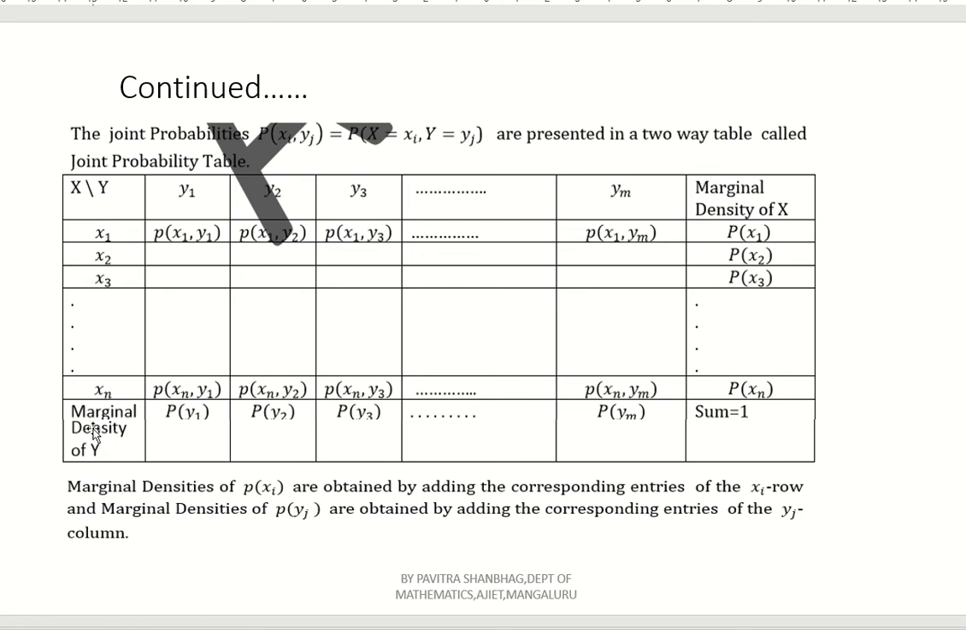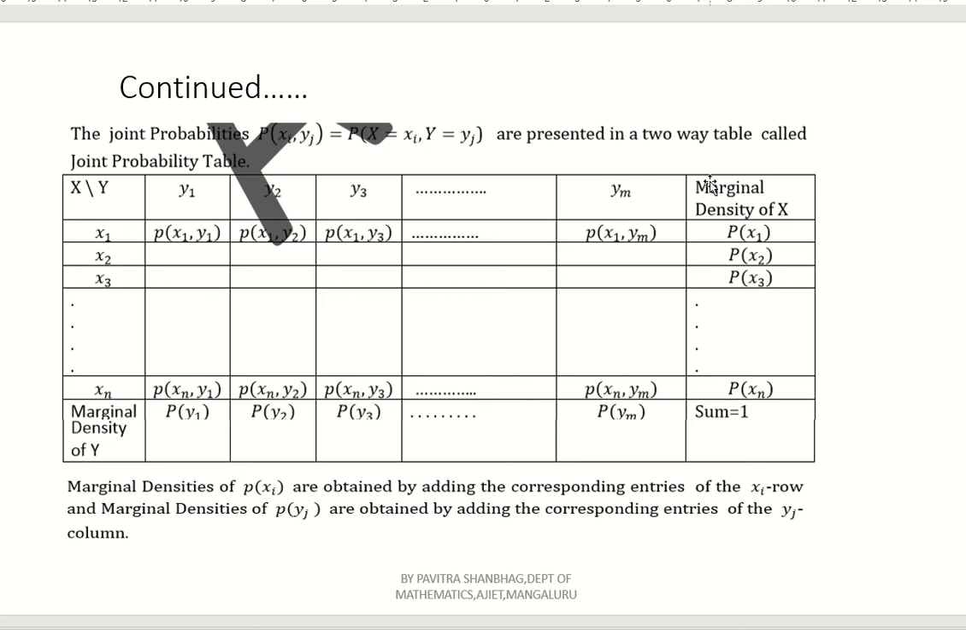What is meant by marginal density of y? That is, you have to add all the columns and write at the end of that column P of y1. Next, similarly here P of y2. Similarly P of y3, and so on P of ym. And here this represents the row, right?